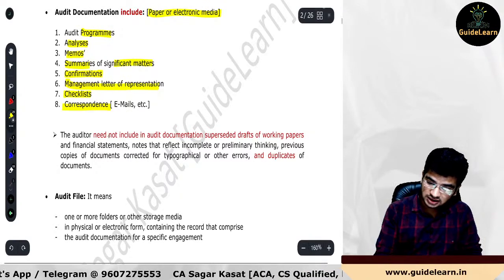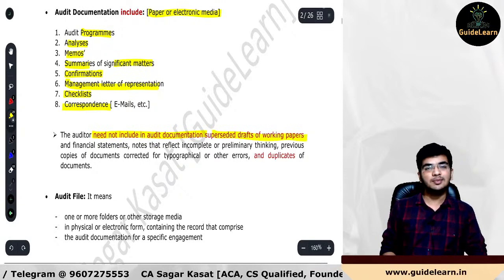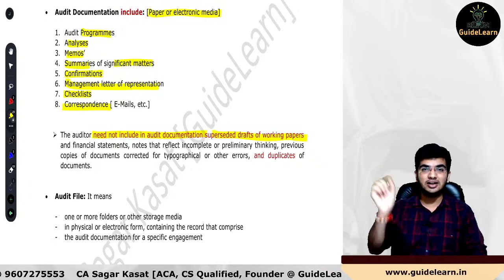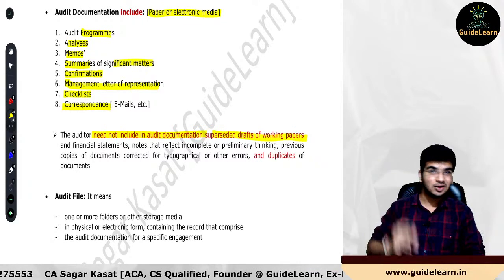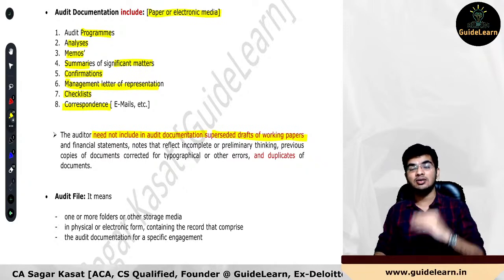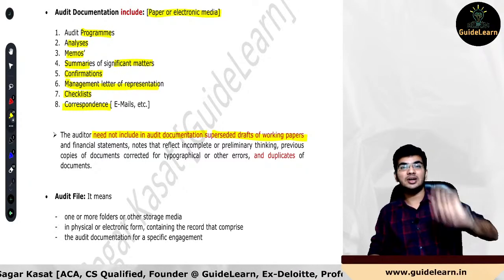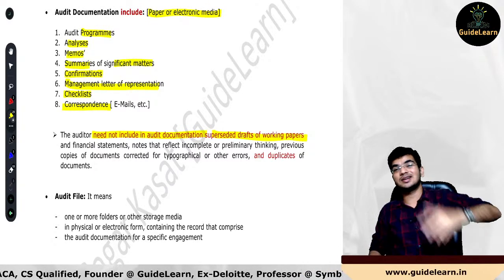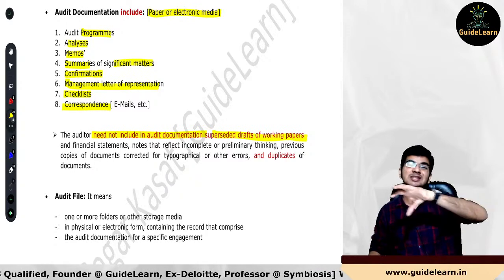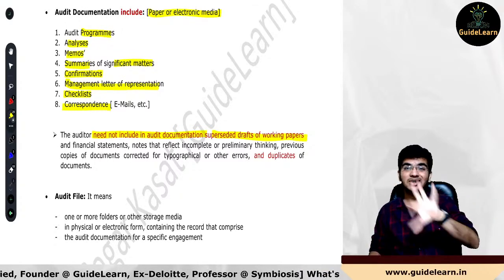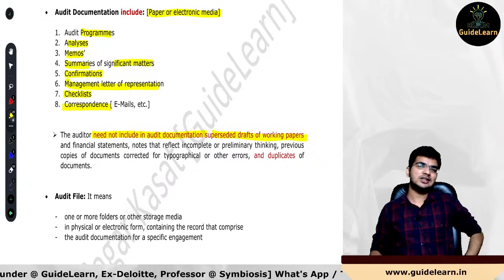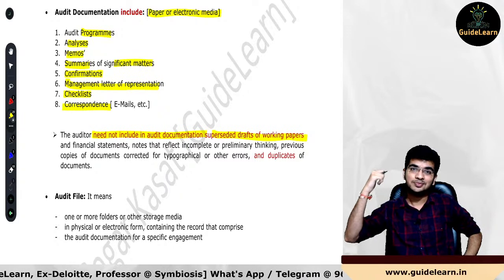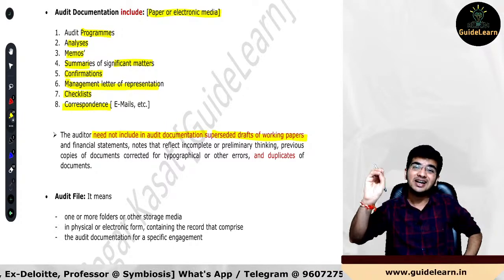Auditor need not include in the audit documentation superseded drafts of working papers, and that's where you can relate this particular point to the SQC1 requirement with respect to assembly of final audit file. Well, in assembly of final audit file, you have certain opportunity to perform administrative nature of work, and in this you can perform up to a maximum of 60 days from the date of audit report. So in this administrative nature of changes, you can do one more important thing. That example would be this one: discarding and deleting the superseded work paper.